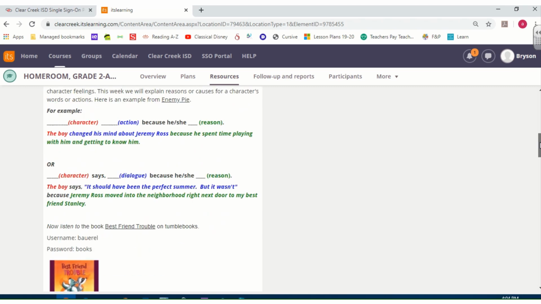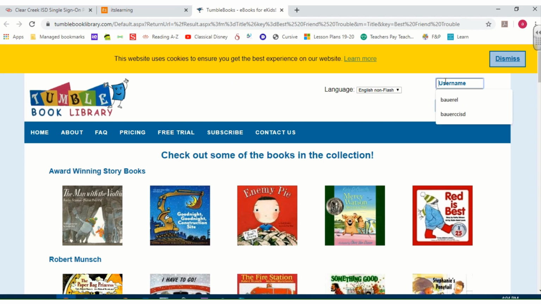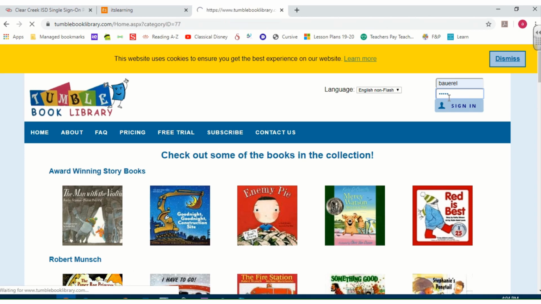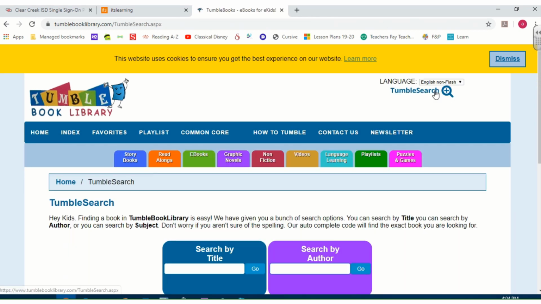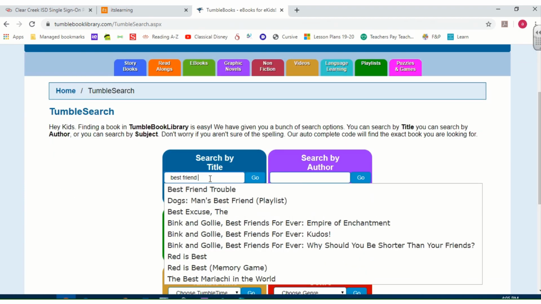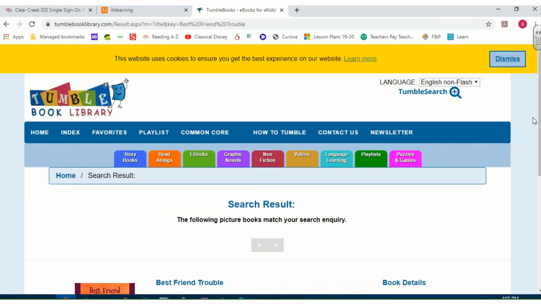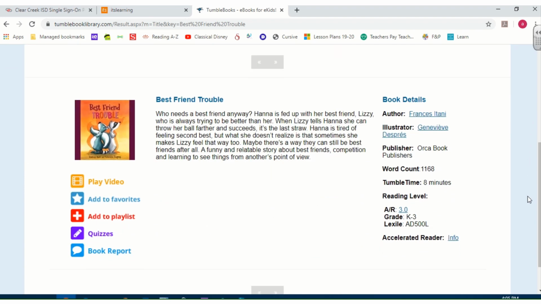So your first task today is to log on to Tumble Books and find the book Best Friend Trouble. I'm going to log in with our password, Bauer EL. Password is books. Once you log in, you're going to click the plus button and you're going to search by title Best Friend Trouble. Oh, there it is right there. I'm going to hit the go button, scroll down, and here's Best Friend Trouble.